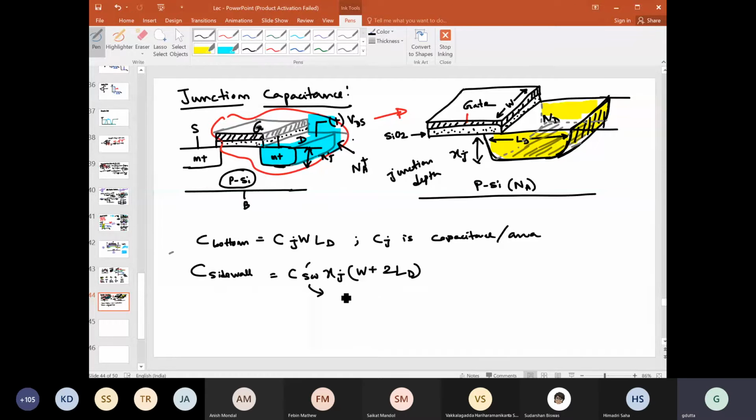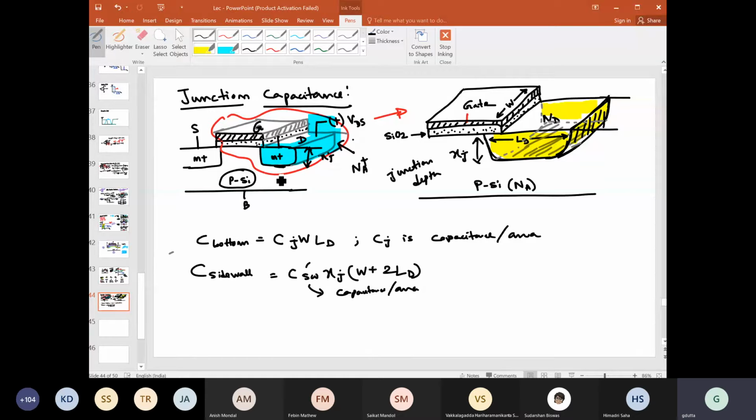Again, this side wall capacitance is also capacitance per unit area. So this is about the junction capacitance between N plus and P plus for an N channel MOSFET, and a similar thing you can consider for a P channel MOSFET, where you have P plus and N silicon.